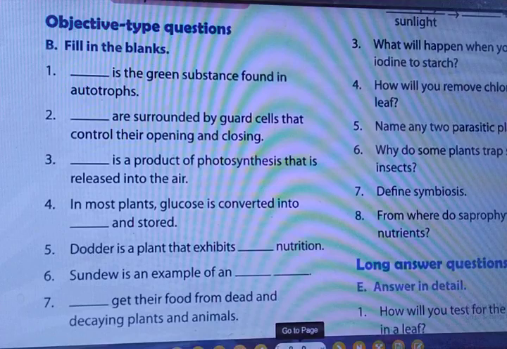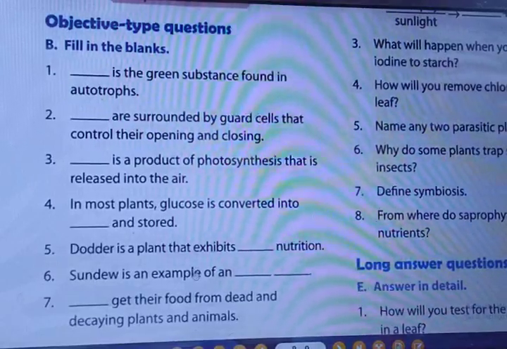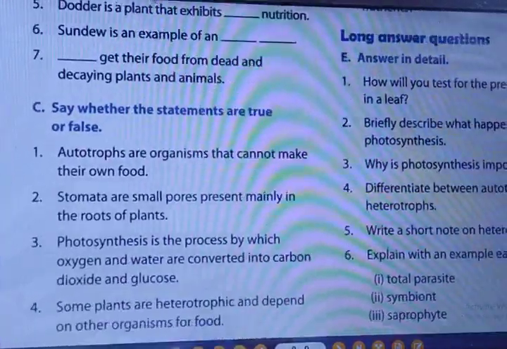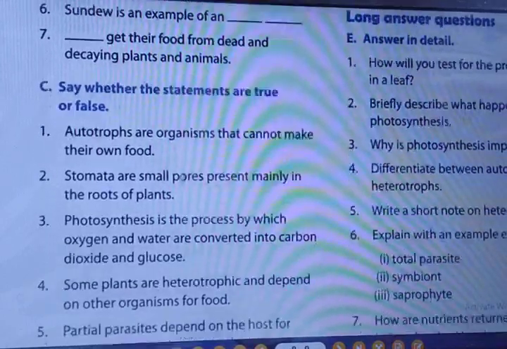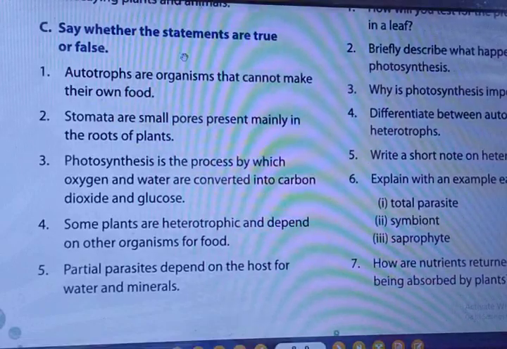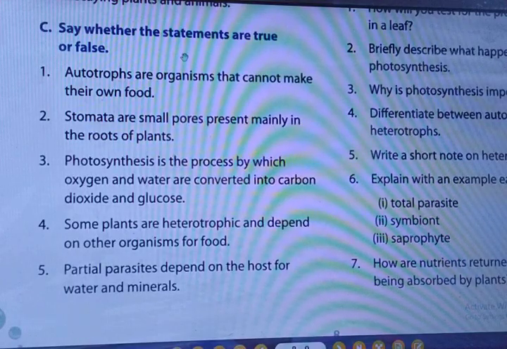Got it? So this was our fill in the blanks. You can see all the 7 questions. Now we are moving towards true and false. So if true and false will be asked, which type of question will come? You can write these answers in your notebook. All the questions, you can see here. Autotrophs are organisms that cannot make their own food. It's false. Autotrophs are the organisms which can make their own food, right?